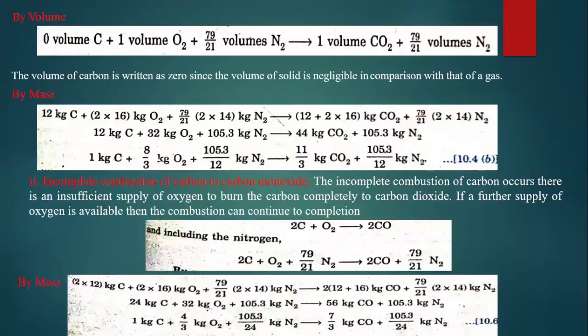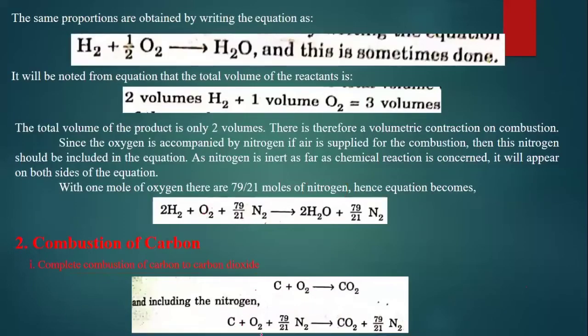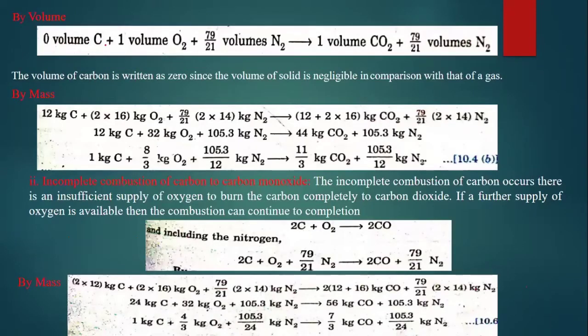So by volume, if we consider the volumes of the same reaction, here I have taken zero volume of carbon. Why can I take zero volume of carbon? Because the carbon we have taken is going to be in solid form. Compared to oxygen or nitrogen, the volume occupied by solid carbon is very, very less, so we can neglect the volume of carbon. In mass analysis we definitely need to take it, but in volume analysis we can't.